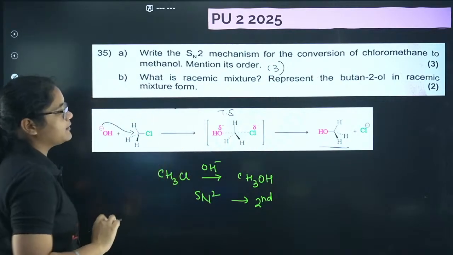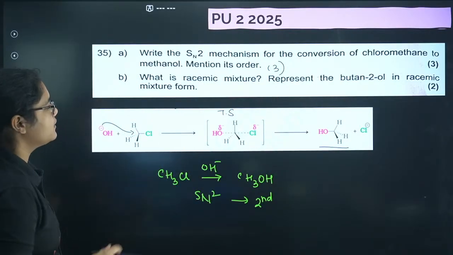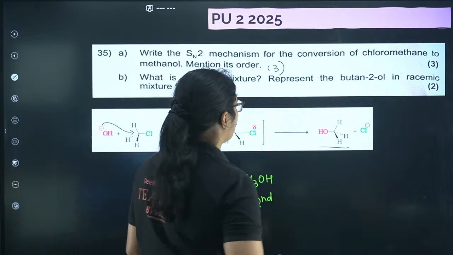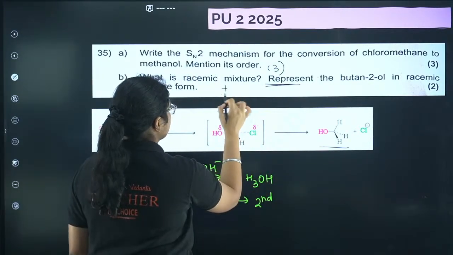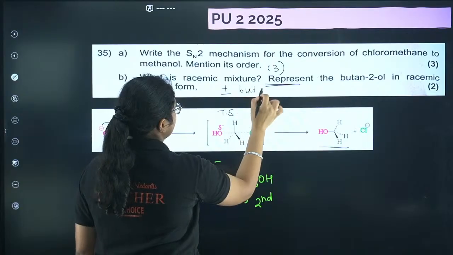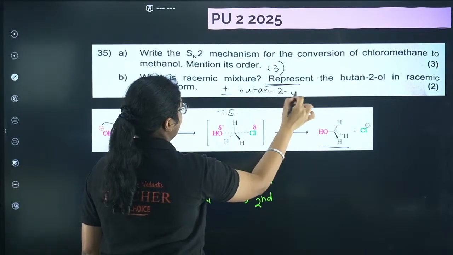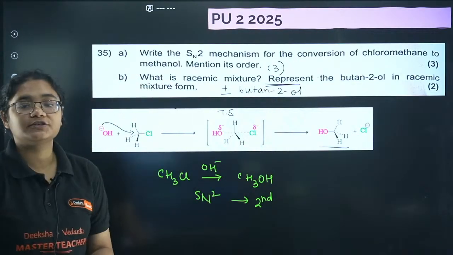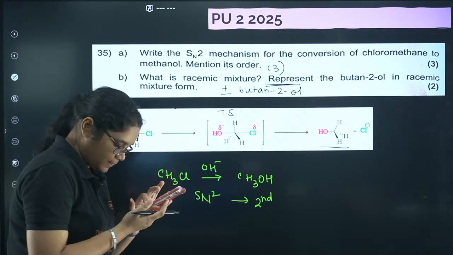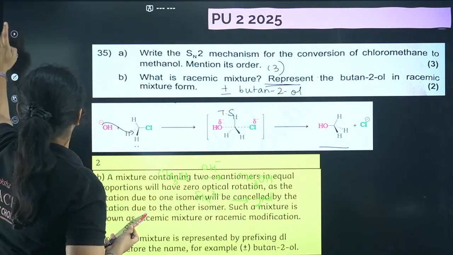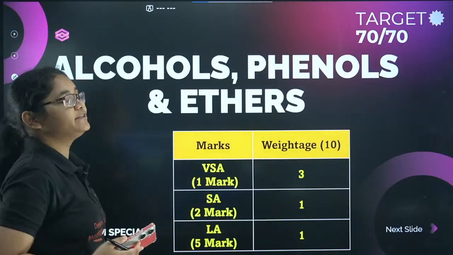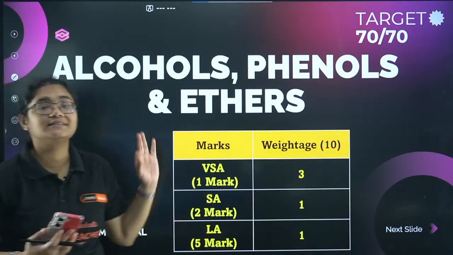Next, what is a racemic mixture? I have already explained this answer. Represent butan-2-ol in the racemic mixture form. This part is important. You have to represent it as plus-minus butan-2-ol. That is the representation of a racemic mixture. Good. Next we'll move to the second chapter, that is alcohols, phenols and ethers.